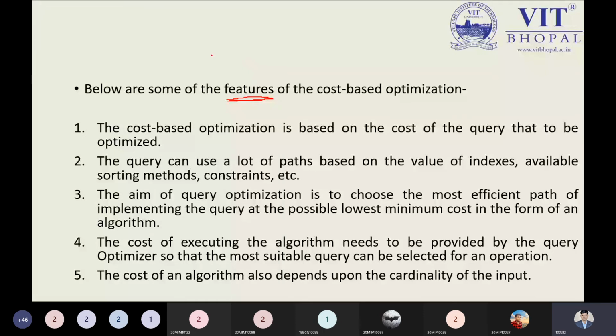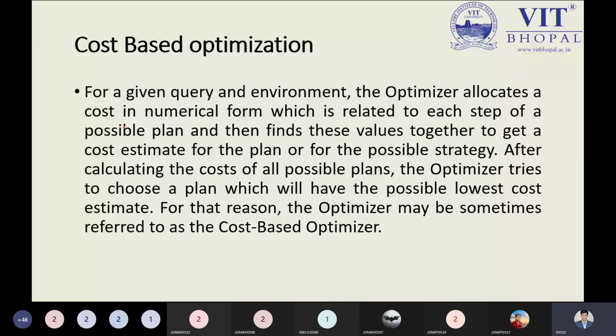And what is cost-based optimization? Cost-based optimization means an optimization method of estimating the query cost, in which we have to determine the optimization. We choose its optimization process based on the cost parameter. So that is the point.